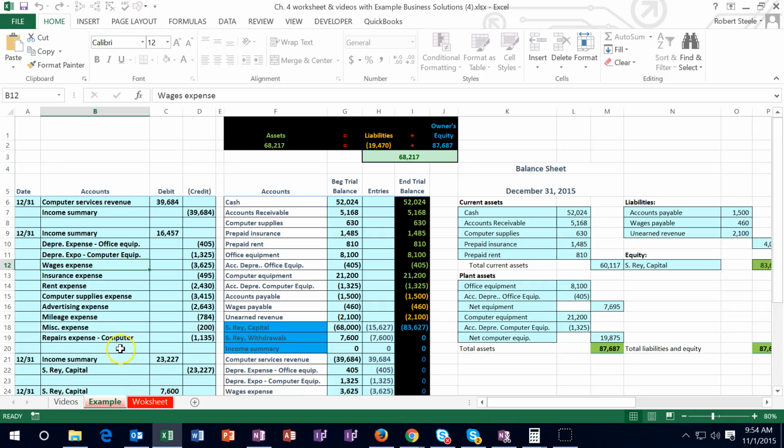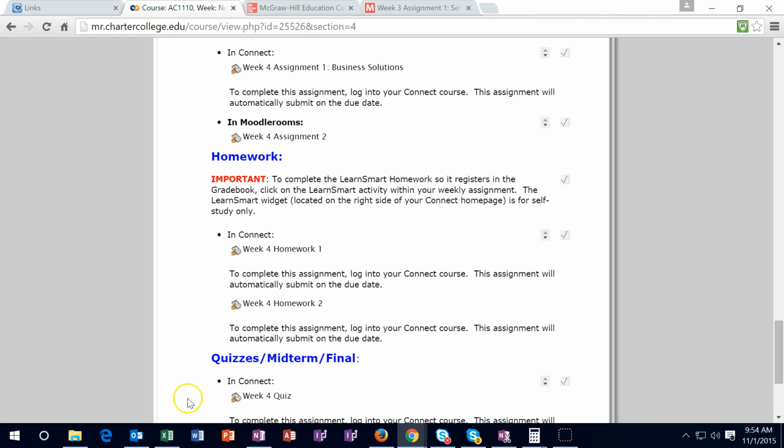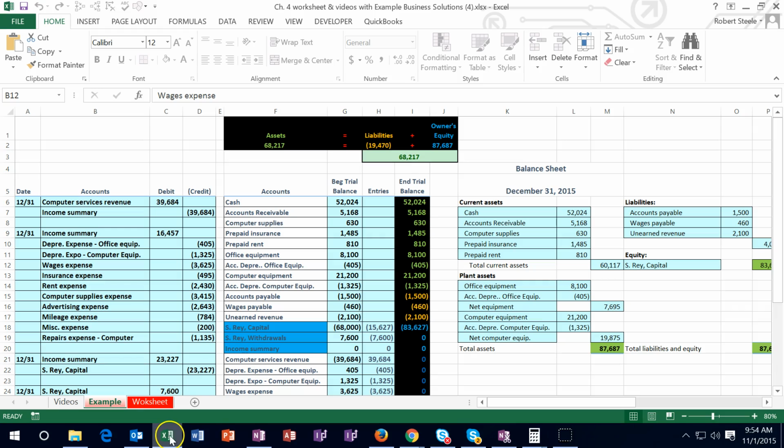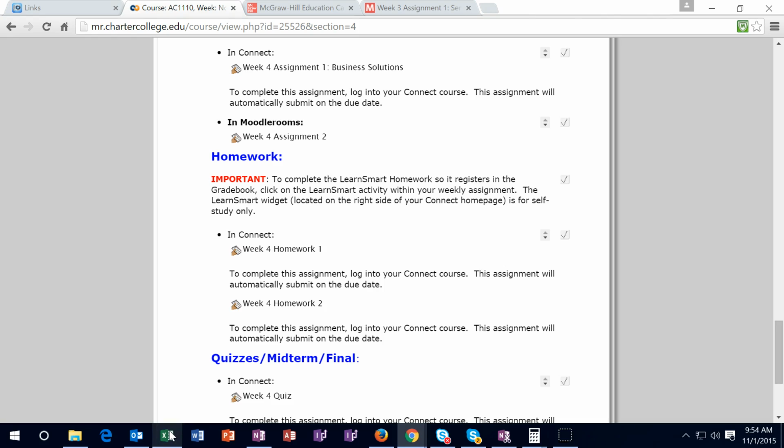Why? Because you want to see the journal entries. You want to see the trial balance. The trial balance and the journal entry are the information that are often missing when we start looking at the quizzes. They'll ask you to post something without a journal entry, without even numbers sometimes. And so that can be a little difficult to visualize, and it's a lot easier even if we're looking at a different problem, but we're looking at a trial balance and similar journal entries, and we have that information to help us structure what a journal entry will look like.